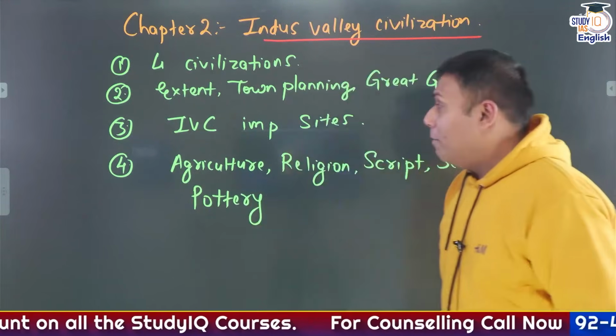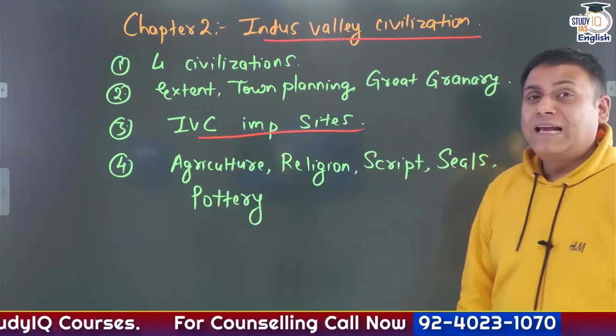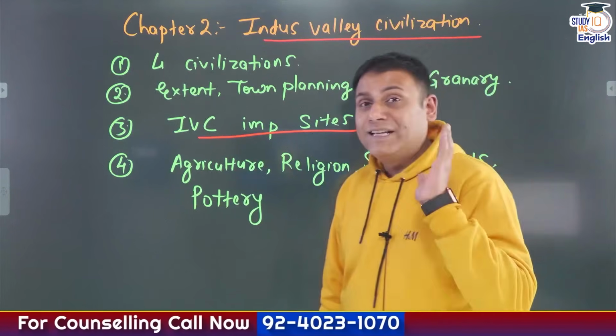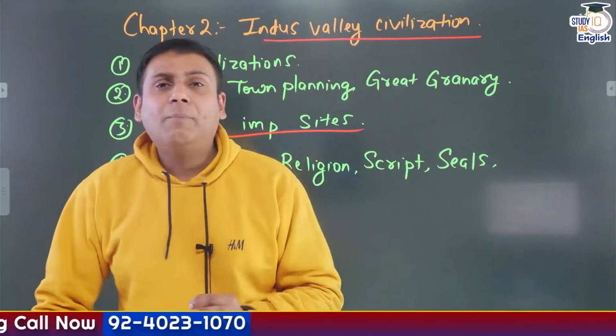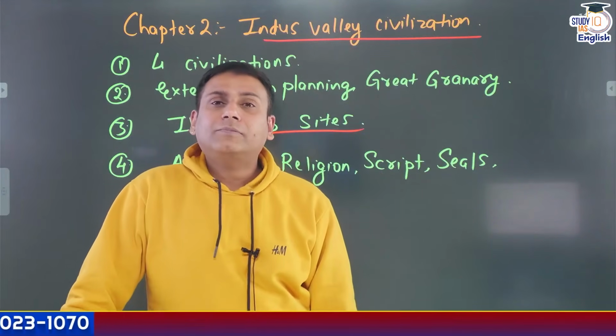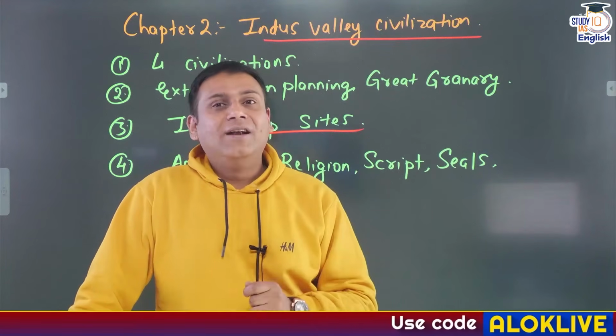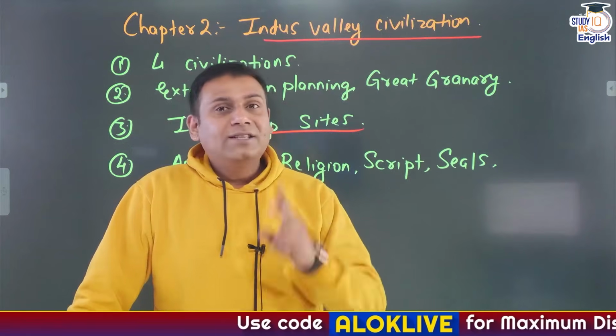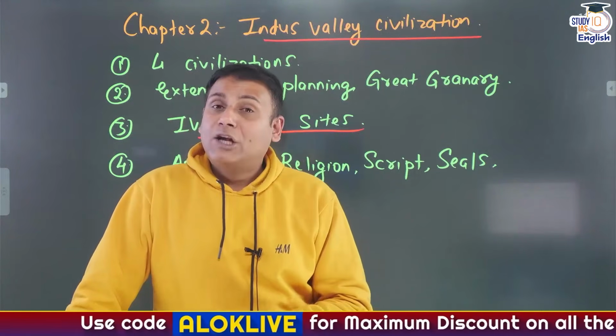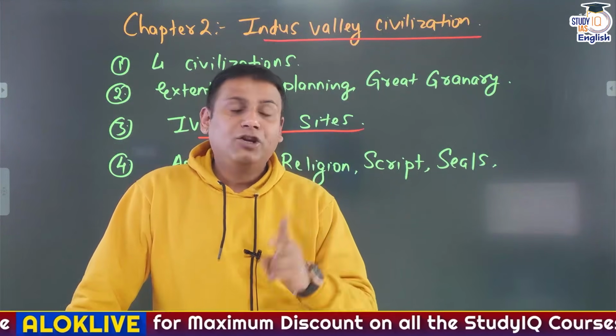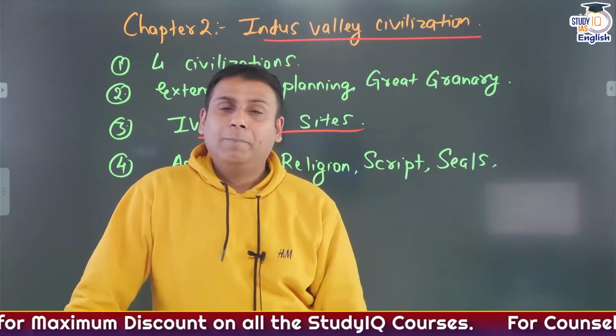Then, important Indus Valley civilization sites, and questions can crop up from this section. I'll give you a very small example of Mohenjo-daro. Mohenjo-daro is located on the banks of River Indus in Pakistan. It is the second Indus Valley civilization site to be discovered, and it was discovered in 1922 by Rakhaldas Banerjee.